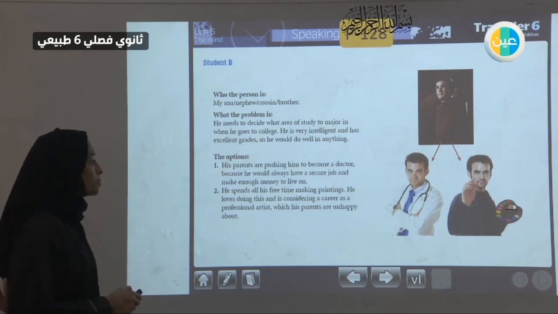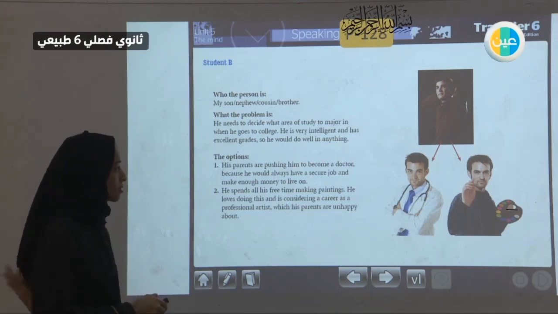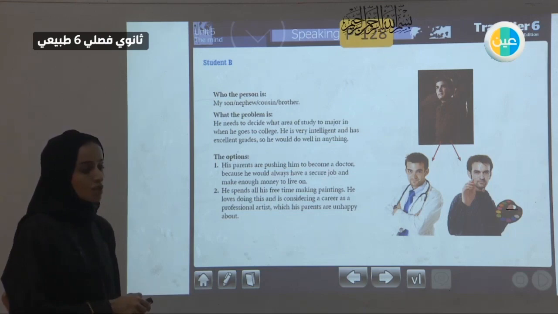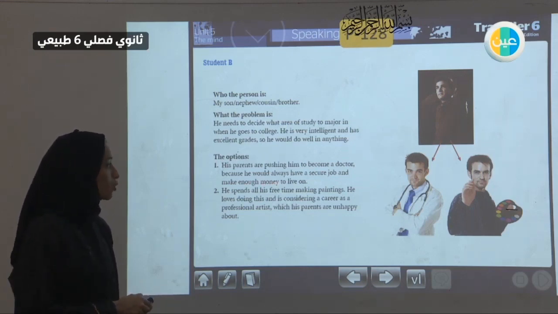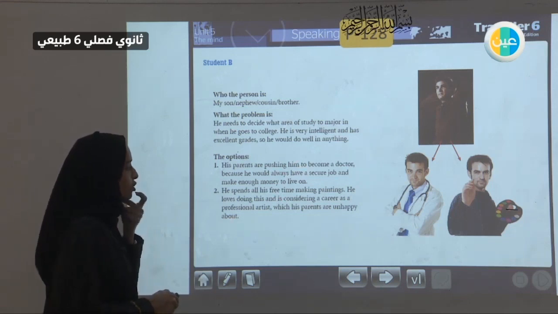Number one, his parents are pushing him to become a doctor. So his mom and dad want him so hard to be a doctor. They want their son to be a doctor because he would always have a secure job. He would have a job that is so good, he's not going to lose it. He would make enough money, he would be a rich person, with enough money to live on. So it is a rewarding job. It would give him money and security.